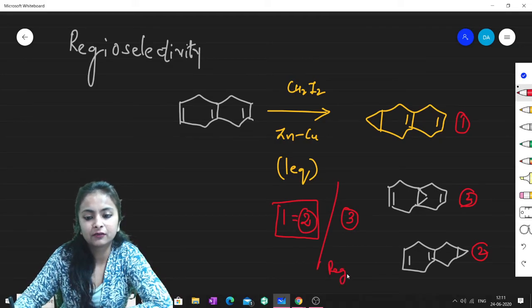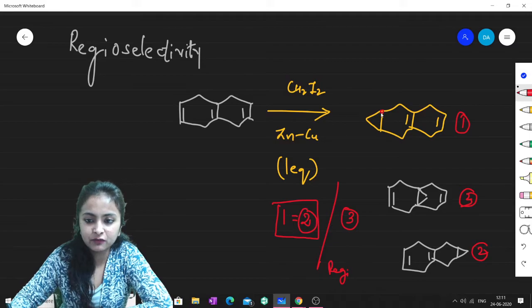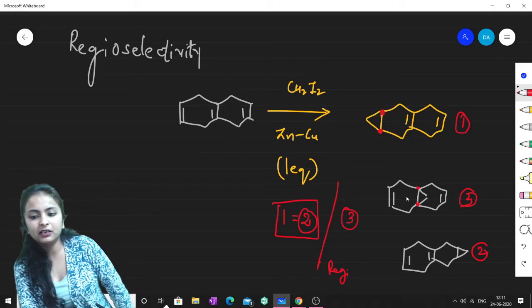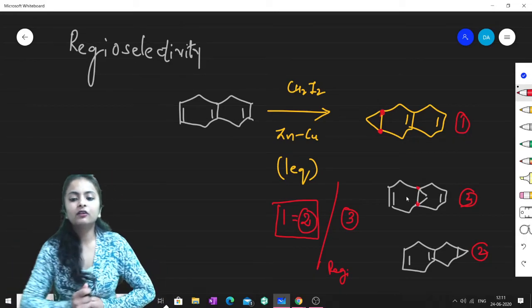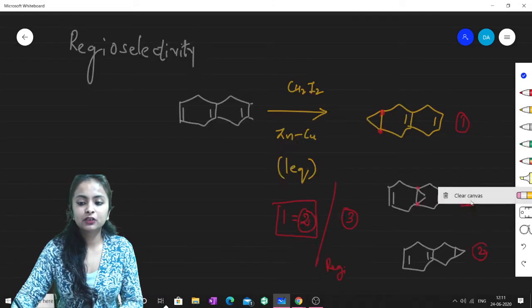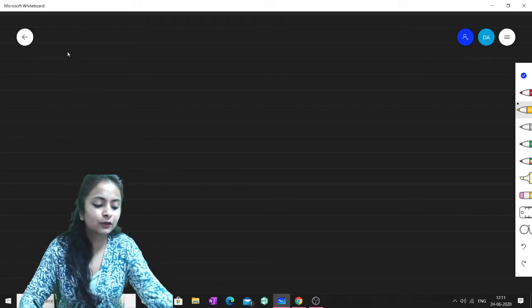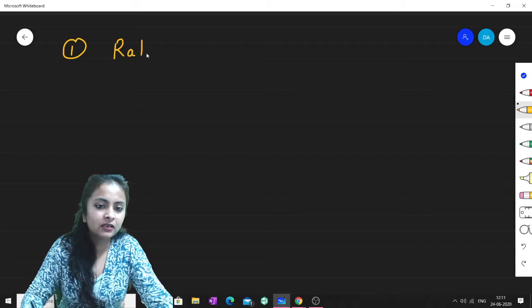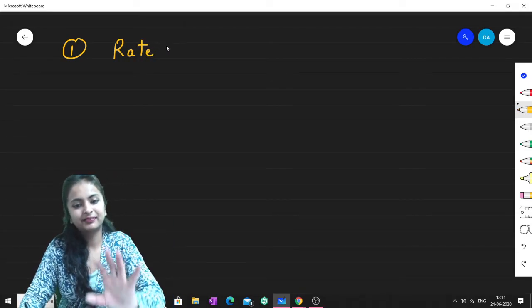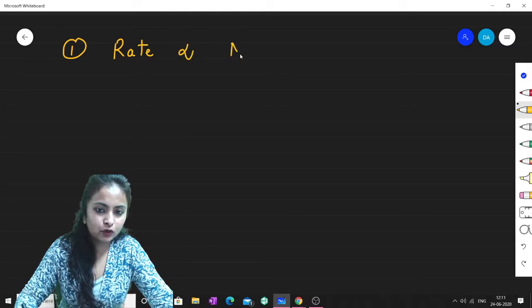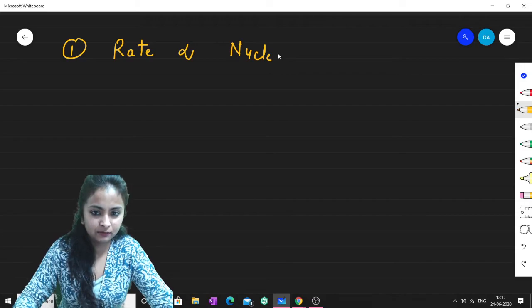They are regioselective, because the point of attachment is different. You can see this is one point, this is another point. So this is the concept of regioselectivity. I hope you have understood. Now if we compare which one should be major and which one should be minor, how will we deal with it? The first thing you should always remember while solving these types of questions is that the rate of cyclopropanation is directly proportional to the nucleophilicity of the alkene.